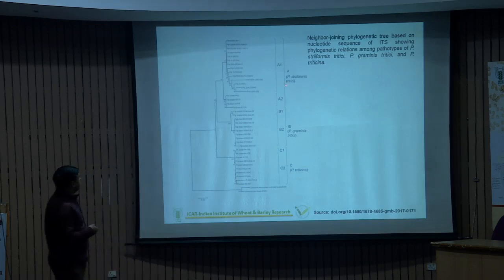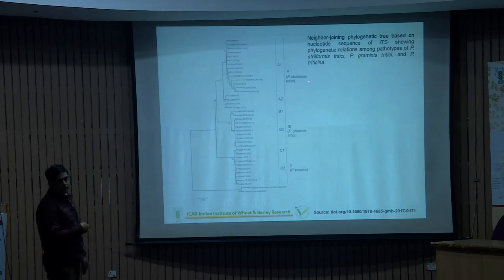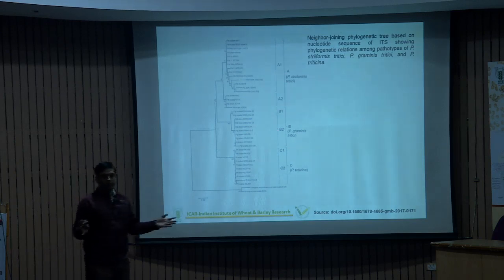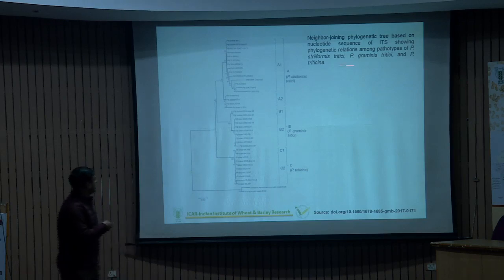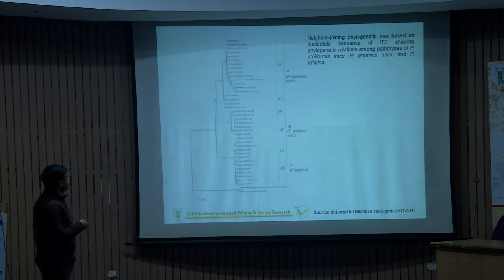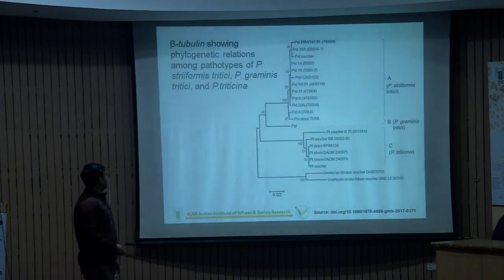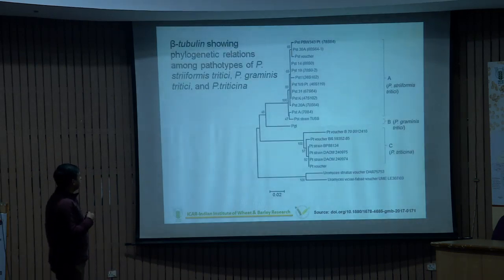Now, if we compare stripe rust, yellow rust, stem rust and brown rust, what does it indicate? It indicates that all three races must have evolved differently, not similarly. It is not like a single pathogen exists and leads to another uredospore and can cause stem rust. No. So this clearly shows that the evolution and phylogenetic relationship of all three races are distinct. Similarly, this is based on the beta tubulin regions. All three are quite distinct from each other, either brown rust, stem rust, or leaf rust.